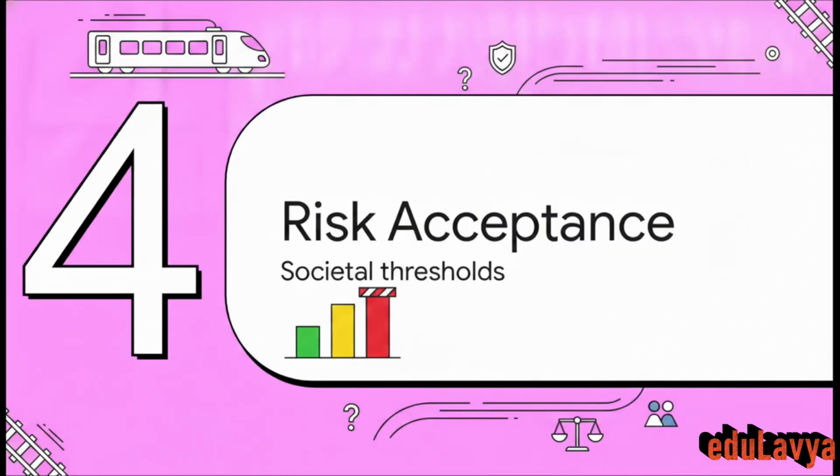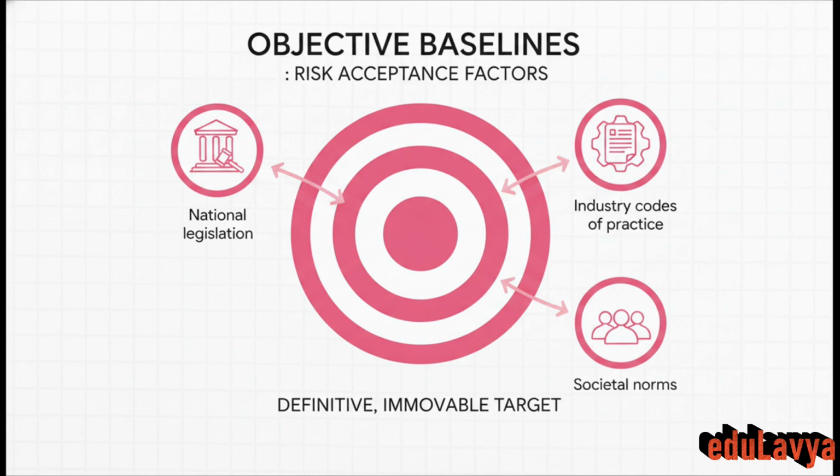Section 4. Principles of risk acceptance. We have to acknowledge that some risk is inherently acceptable in complex operations. But because public perception of risk can be incredibly inconsistent, we can't just rely on gut feelings. Instead, risk acceptance is determined based on strict, objective baselines. We look at national legislation, industry codes of practice, and standardized societal norms. These frameworks provide a definitive target for what is legally and socially acceptable.